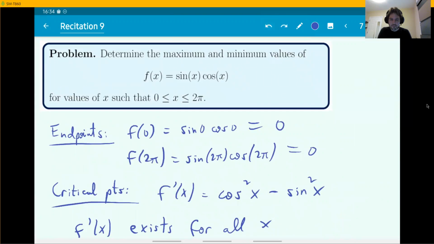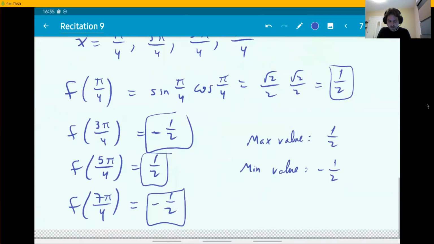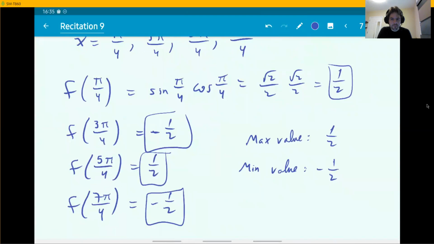It's just the values. But yes, definitely this needs to be part of the solution, even though these guys turned out to not be the extremes. Doesn't matter. You have to have analyzed them. But later, when we found the values at the critical points, we realized these were the maximum and minimum values. So that's the answer.